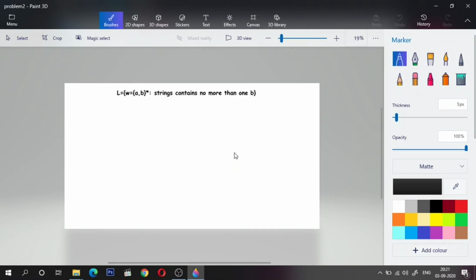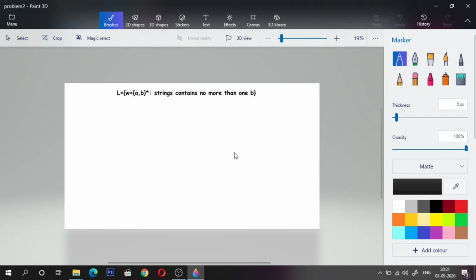This language says L is made up of a string W from the alphabet set A and B. For a change, we have A and B as the alphabet set, and the definition says it should accept strings that contain no more than 1 B. So the language accepts a string that contains no more than 1 B. Let us design a DFSM for this.